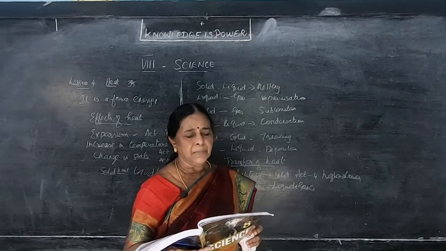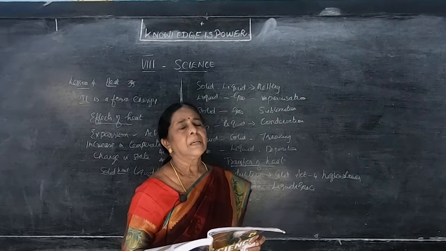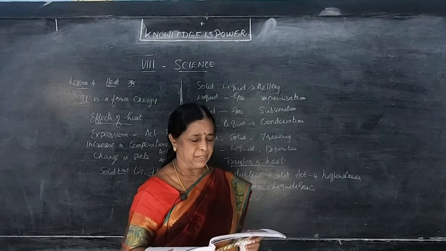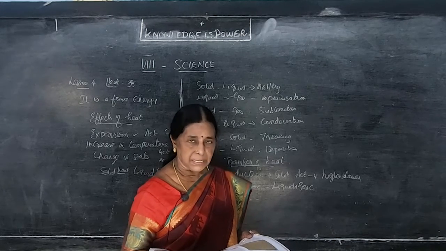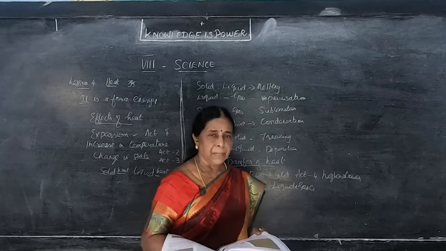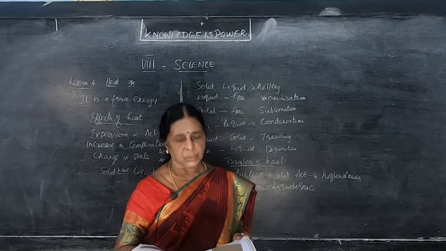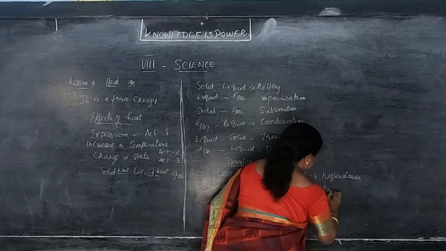How does the heat which is supplied at the bottom reach the top? The bottom only is given the heat, and it comes till the top. This is because of convection. The form of heat transfer, in the same paragraph from down 5th line: the form of heat transfer from the places of higher temperature to the places of lower temperature. This is also the same, higher to lower.